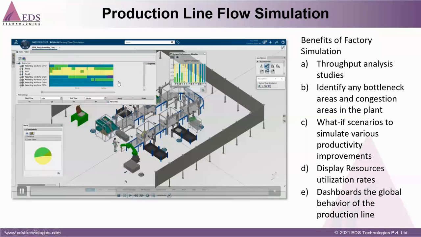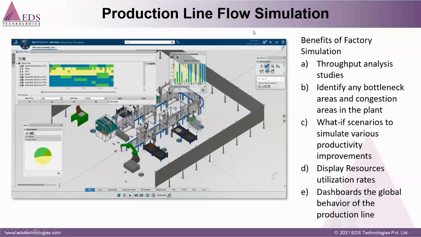Such kind of simulation we can validate for any kind of assembly, and because it is for only one line, we can simulate the whole process. So what benefit can we get? The main benefit is the total throughput analysis.